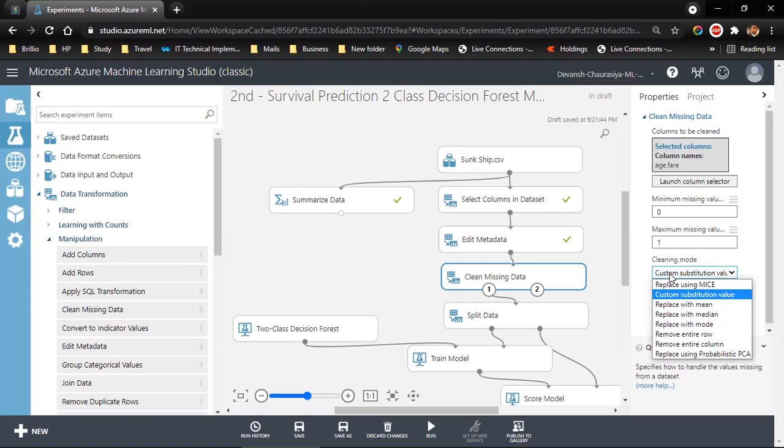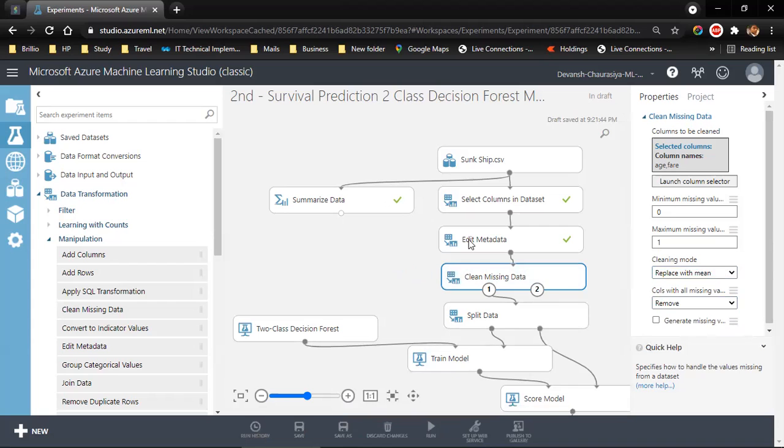One of the functions is LOCF, last observation carried forward. Here we have mean, median. If your data is normally distributed, you might want to go for mean. If you think your data is skewed, you want to go for median. If there's a specific, large population representing the data, you might want to go for mode. If there was absolutely no data, 100% missing, you might want to remove the entire column. In this case, I know my data is normally distributed, so I will go for mean. Let me check it and click run selected.